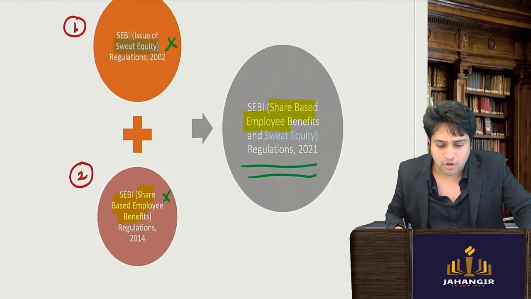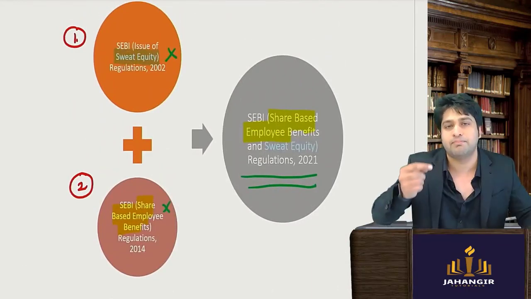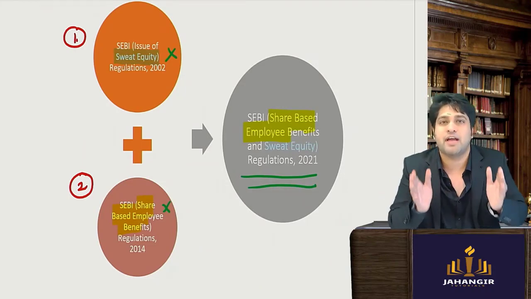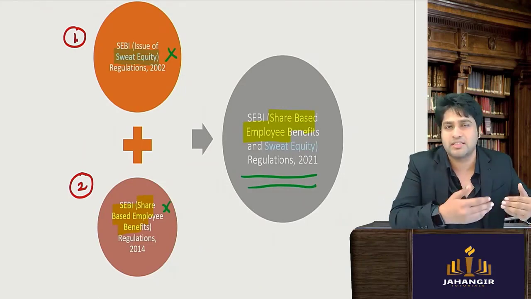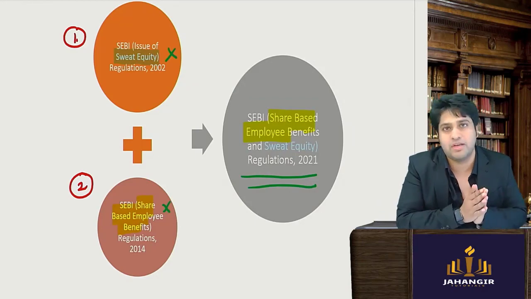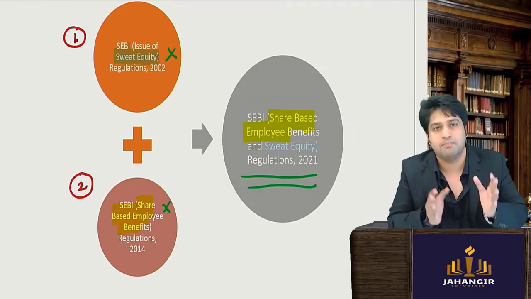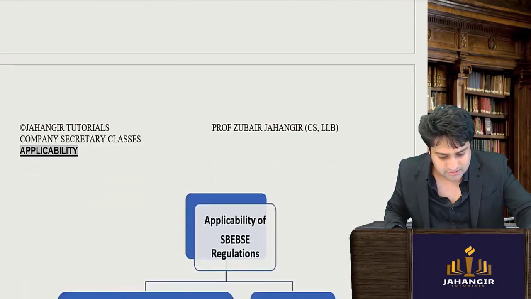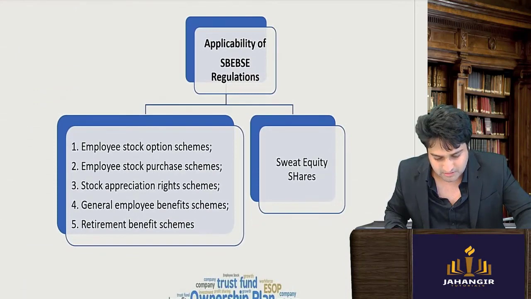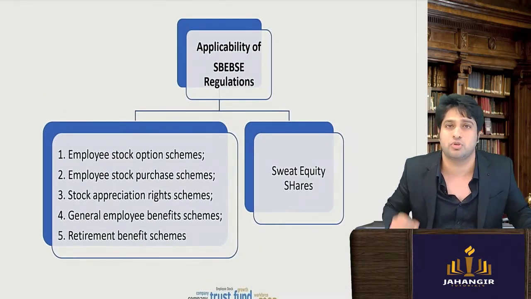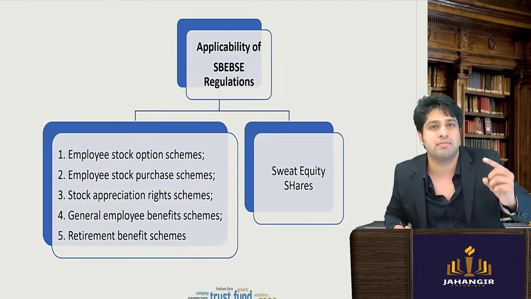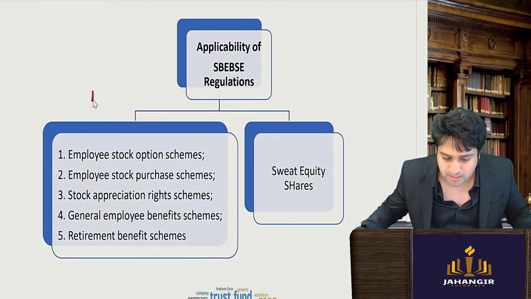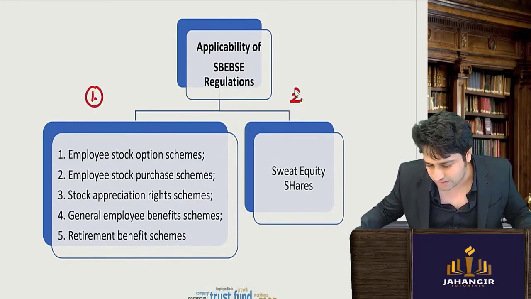And what was the purpose of merging them? Because both of them provided benefits to employees. So they said why not have one regulation only which provides benefits to the employee and make it one regulation. Now, in this, there will be two parts. As we saw, two regulations have been clubbed, so it will have two parts. And in your examination, questions can be framed from these two parts only. So this is the first part and this is the second part.